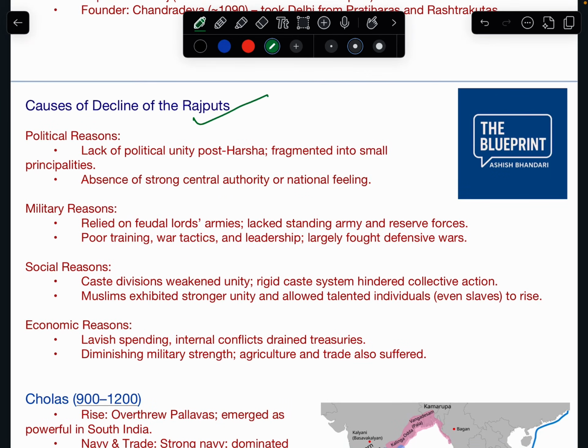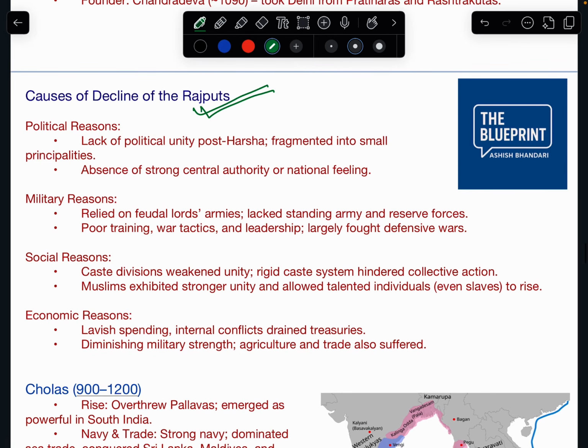Now we move into the causes of decline of the Rajputs. Why did the Rajput kingdoms decline? Because there were so many kingdoms or so many small principalities, as you can see, Chauhan, Tomar, and all. So, the lack of political unity post Harsha and fragmentation into small principalities, absence of strong central authority or national feeling, national feeling was missing.